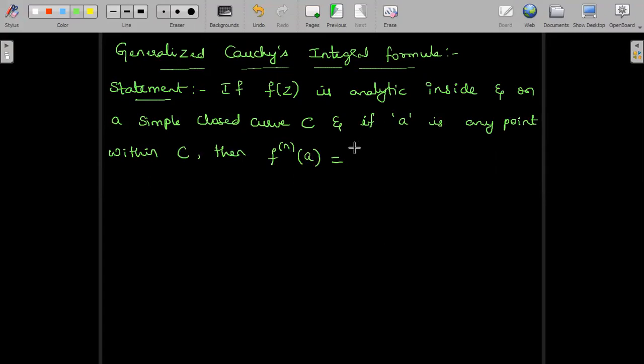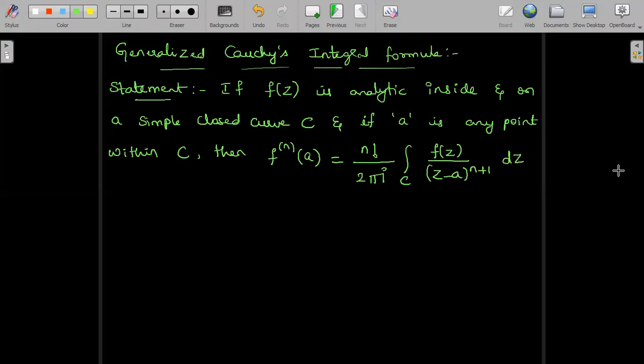So f^(n)(a) is equal to n factorial divided by 2 pi i into integral over C of f(z) divided by (z minus a) whole power n plus 1 dz.